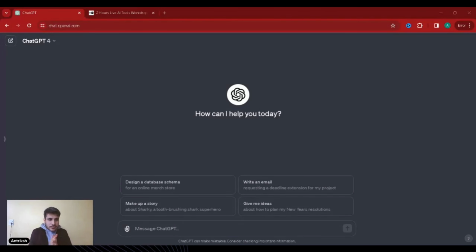So what are GPTs? GPTs are basically mini versions of Chat GPTs to do specific functions, right? First of all, we had to do anything on Chat GPT, we used to come to them directly. But now they have specified sort of like if you want a mini version of it, boom, there you go. If you want a doc maker, there you go. If you want a code analyzer, there you go.